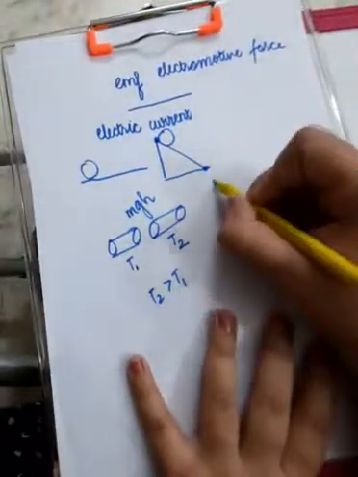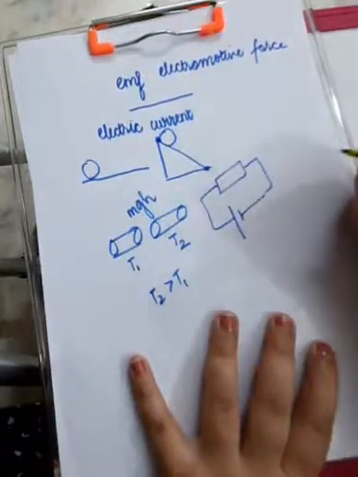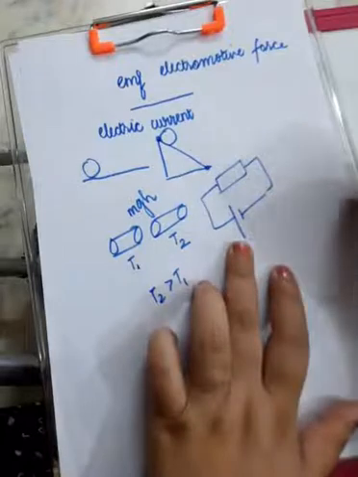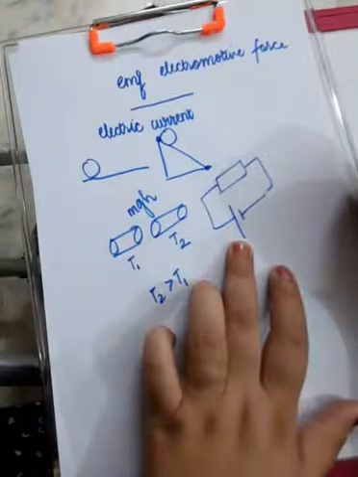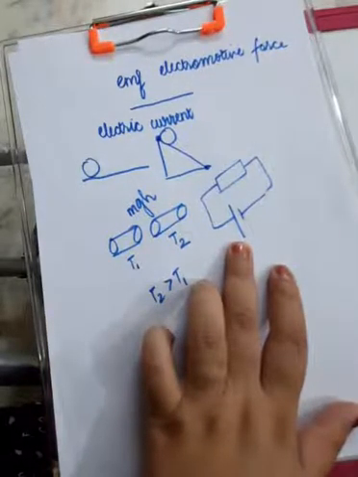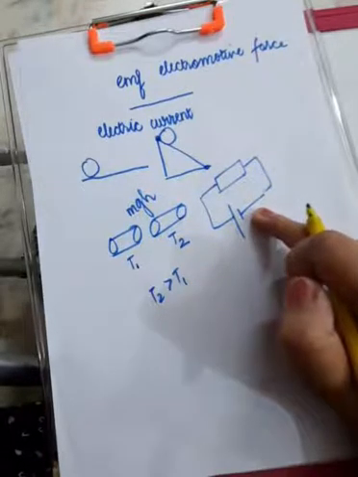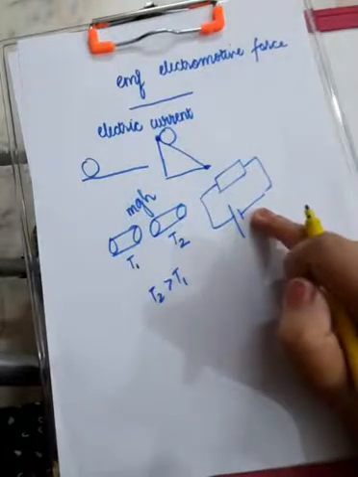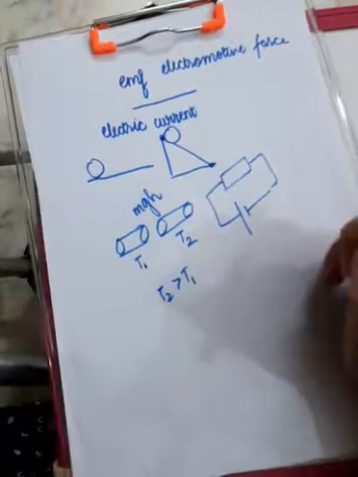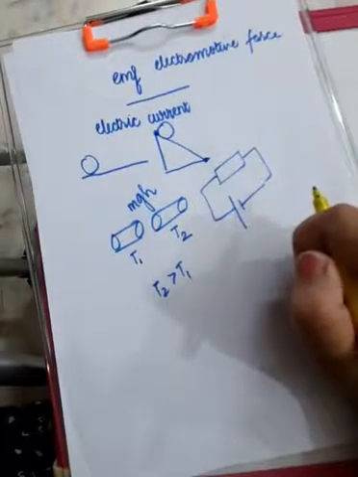See. If this is a conductor, and it is connected to two terminals of the battery where one is positive and the other is negative. The positive one is present at higher potential and the negative one is present at lower potential. You were made to study this in class 10th also, but do you want to know why positive is at higher potential and negative is at lower potential? Now you know the definition of electric potential. What is electric potential? Electric potential means the amount of work done in bringing a unit positive charge from infinity to a particular point.